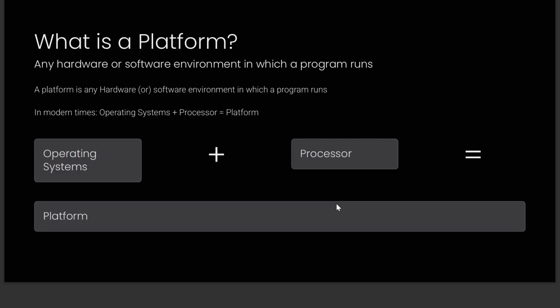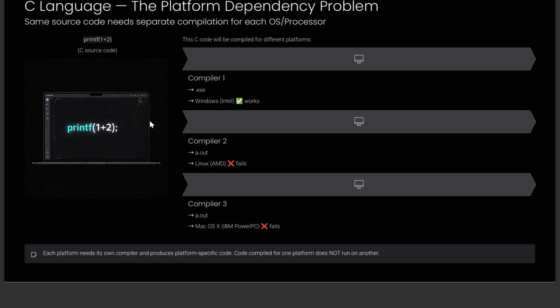Okay, so now what is a platform? Any hardware or software environment in which your program runs. So that environment is called a platform. For example, in modern day systems, the operating system plus the processor is your platform. Okay, so this is your platform.